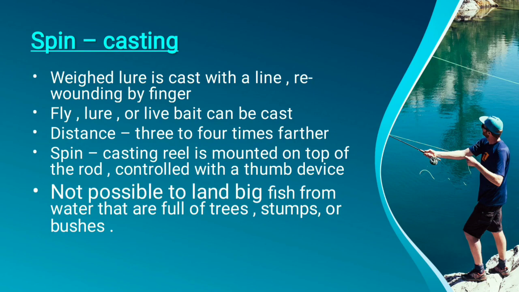The difference is that in bait casting we wind the line with the help of the reel, but in spin casting, once it is thrown in the water, rewinding is done with the help of the finger.